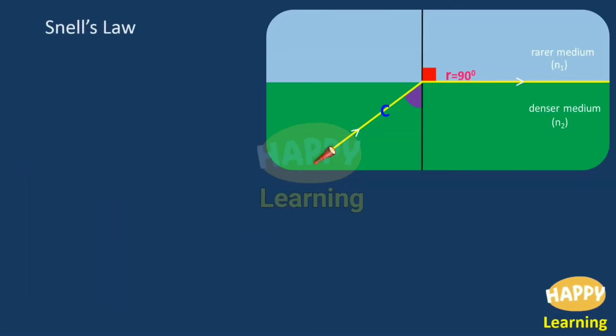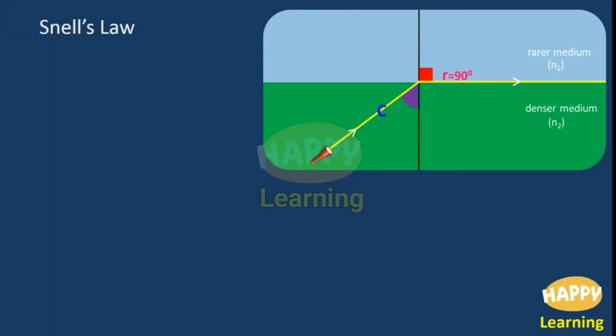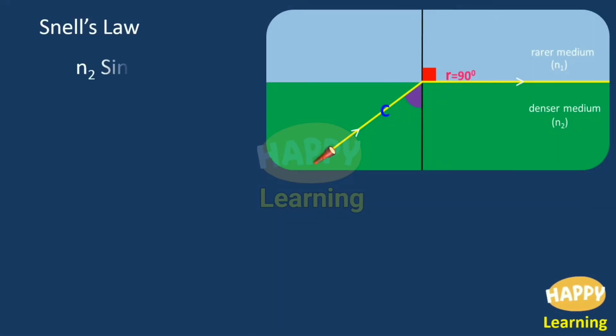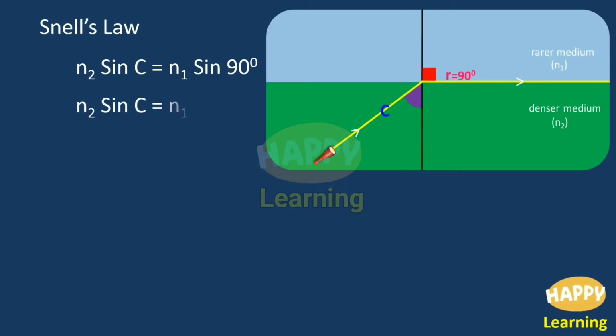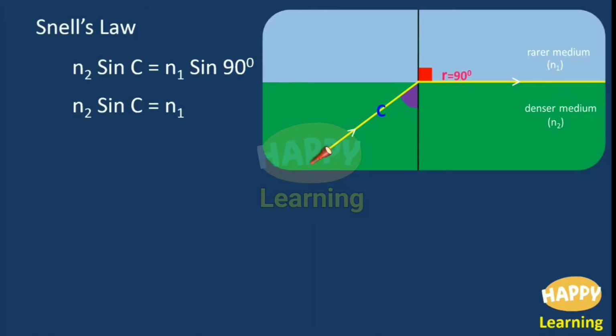So, for this special case also, Snell's law is applicable. Write down Snell's law. Here, N2 and C are from one medium. Therefore, N2 sin C is equal to N1, and 90 degrees are from one medium. They are one pair. So, N1 sin 90 degrees. So, N2 sin C is equal to N1 sin 90 degrees.